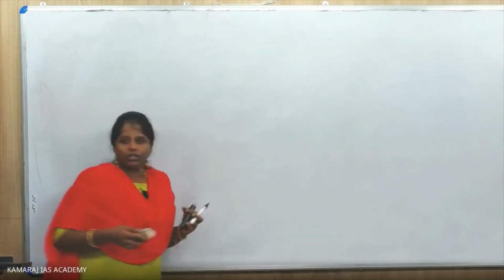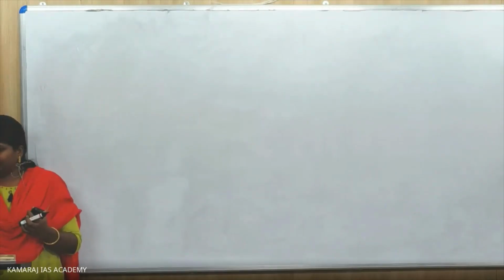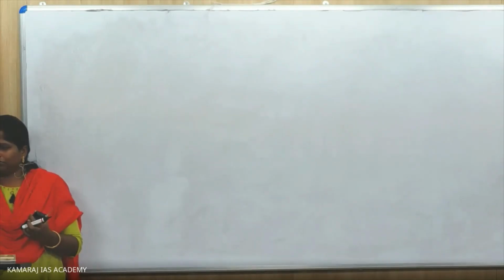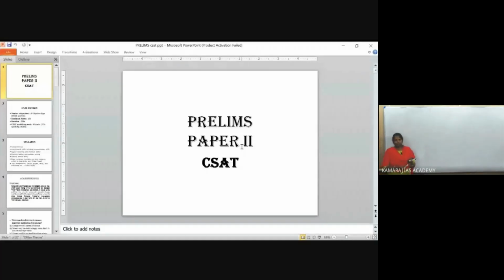Let me share the slides with you. Go through it side by side. Okay.